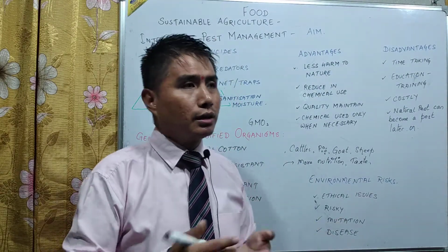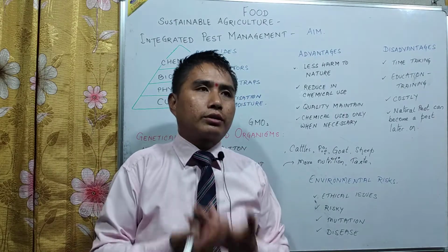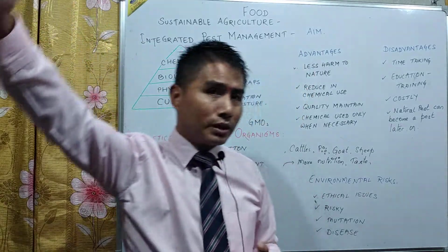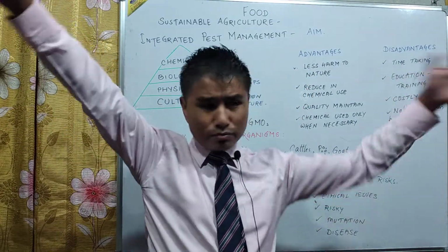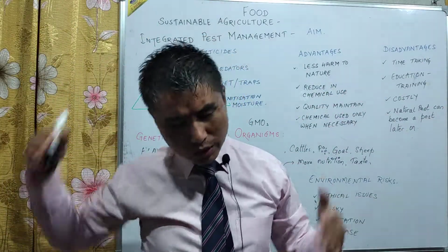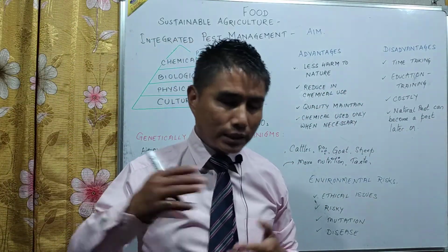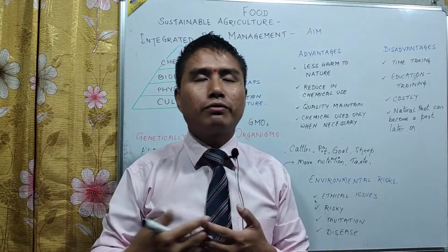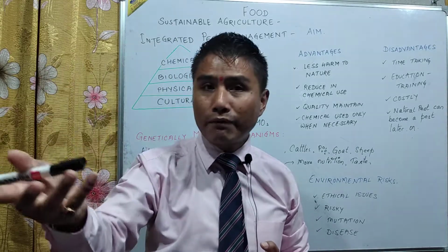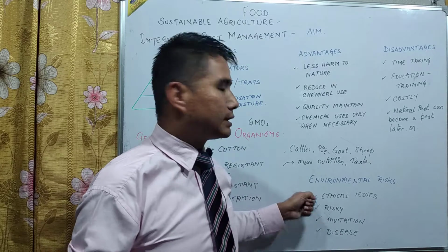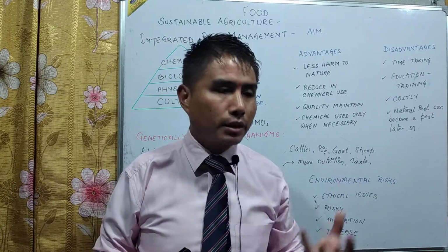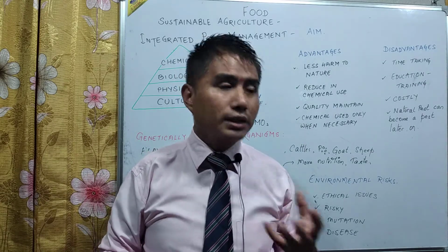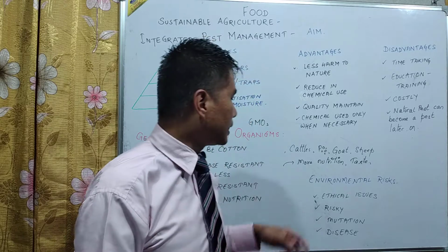What are the environmental risks? See, number one is nature, means natural. Though science and technology has gone very far, we've been to the moon, we've been exploring space, we've been going down deep in the sea, still we believe that there is a supreme power, somebody who controls. Yes or no? Whatever we do, that nature we cannot control. We cannot be above nature. And we have ethical issues. We all are the product, the result, the gift of God. So we don't have the right to control or fiddle with nature and its laws. So environmental issues are there, and it's risky also.